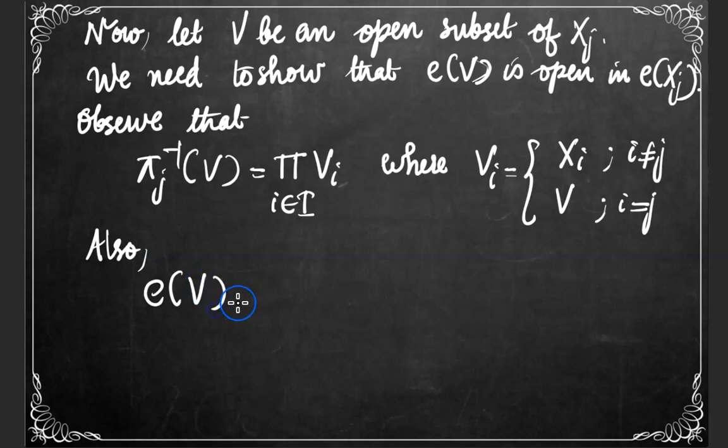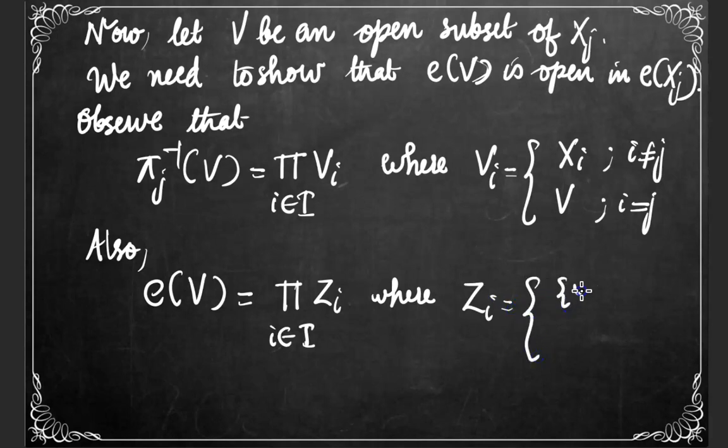Also, E of V can be expressed as a box, say product Zi, where Zi is equal to the singleton set {yi} for i not equal to j.